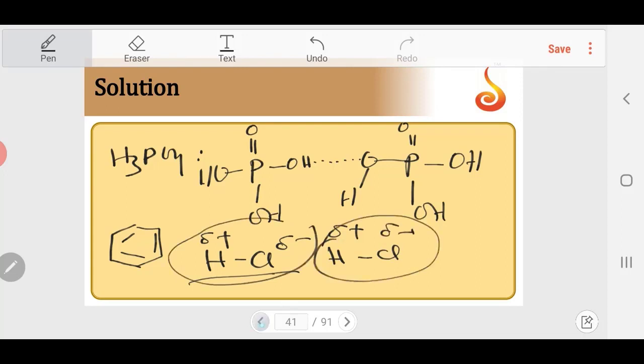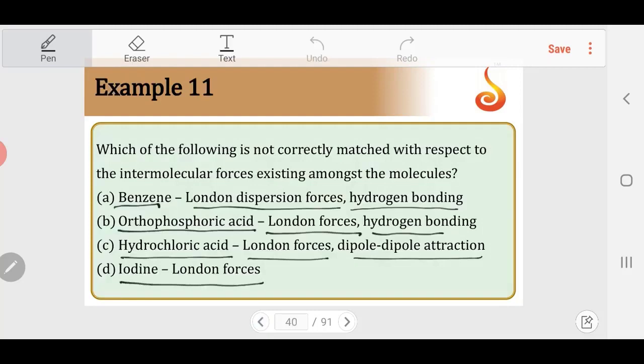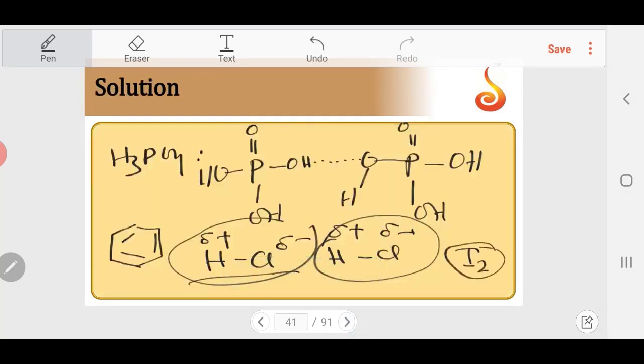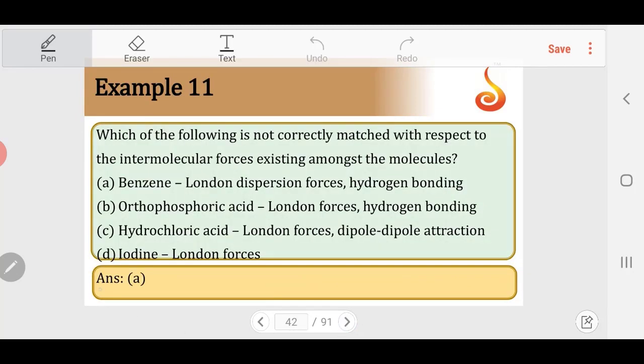So dipole-dipole interaction is possible, and the iodine molecule only London forces. There is no dipole, it is I2, a homonuclear diatomic molecule. So the only possibility is London dispersion forces. So answer should be A, which is an incorrect match. There is no hydrogen bonding in benzene.